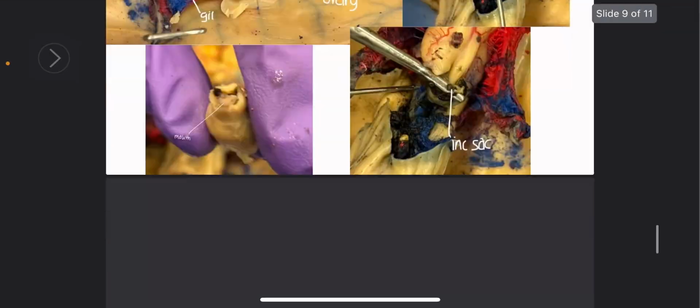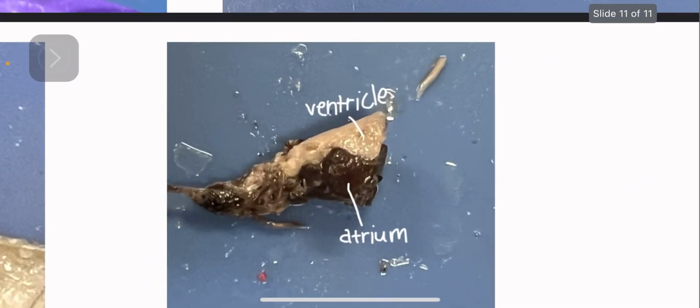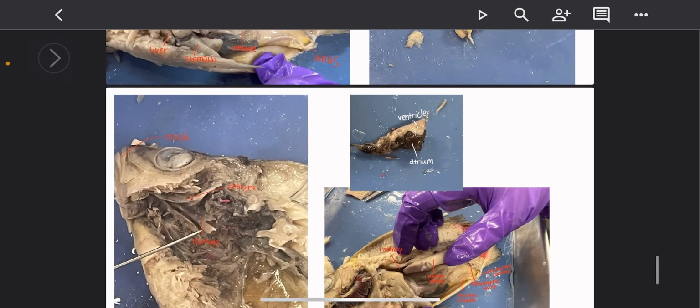So a perch, let's look at the perch. It has a 2-chambered heart with arteries, arterioles, capillaries, venules, and veins. Just like the squid, except the squid doesn't have a 2-chambered heart. It has the systemic and branchial hearts. All right, the respiratory system.